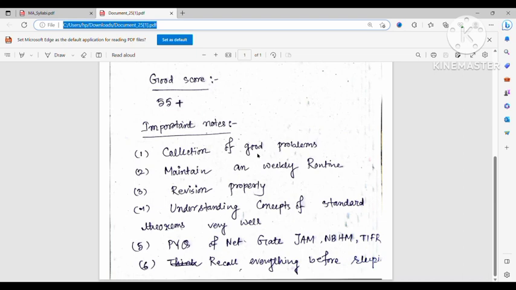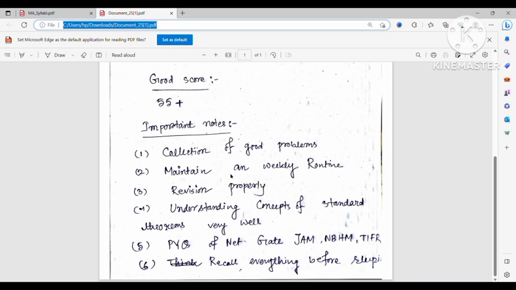So some good problems from previous year question papers, or maybe some other type of question. So make a collection of good problems. It is very, very important. The second thing which I tell is to maintain a weekly routine. Okay, so you should do a weekly routine. This routine completely depends on you.